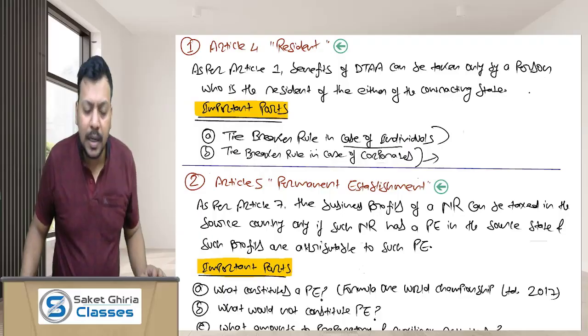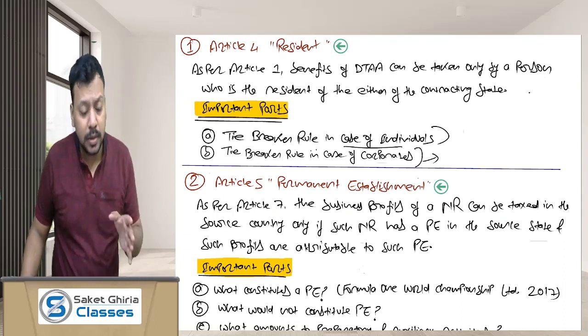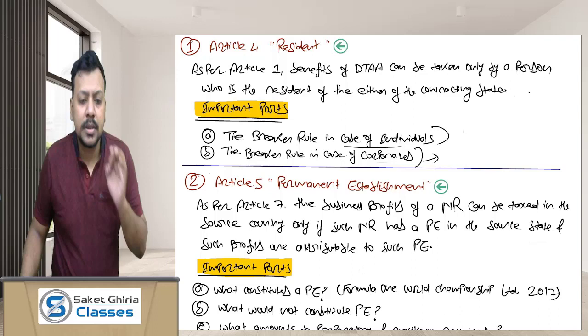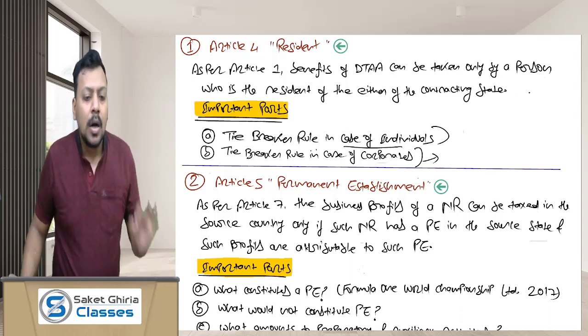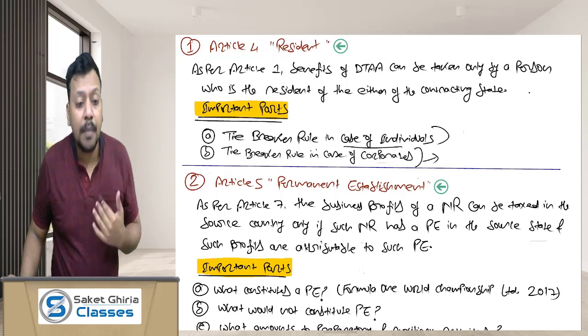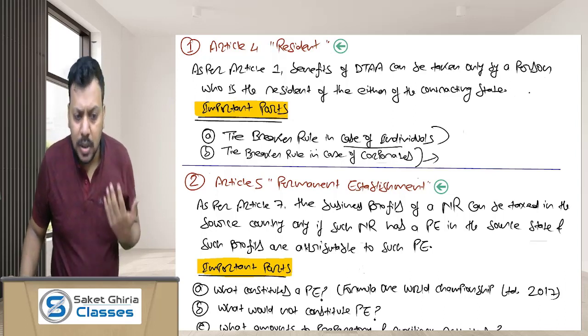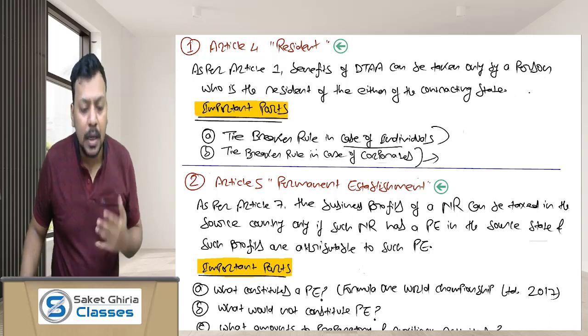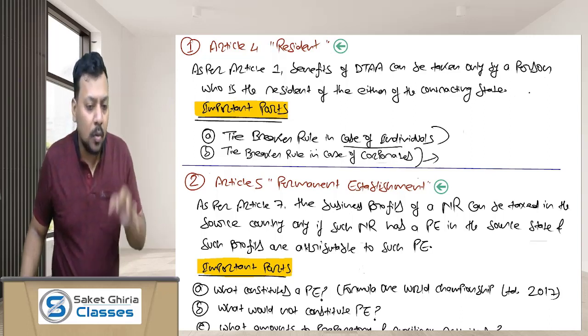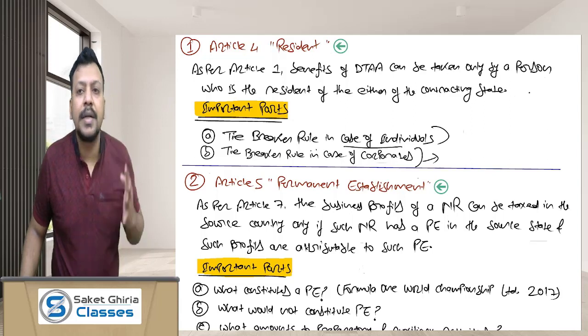Another very important article is article 5, permanent establishment. Dear friends, as you know, the business profit of an NR entity in India can be taxed in India only if such NR entity has a permanent establishment in India. So let's say if India wants to tax the business income of, let's say, Apple Inc., then it can be taxed in India only if Apple Inc. has a PE in India.